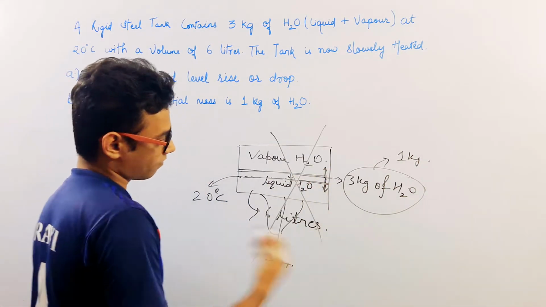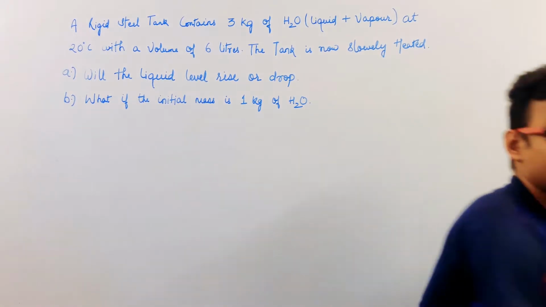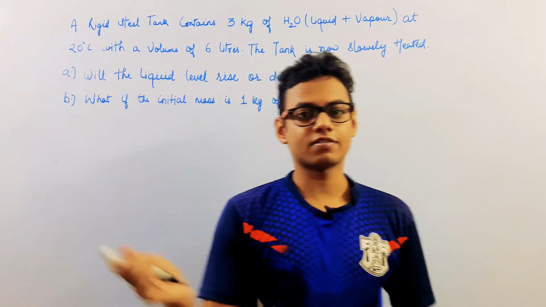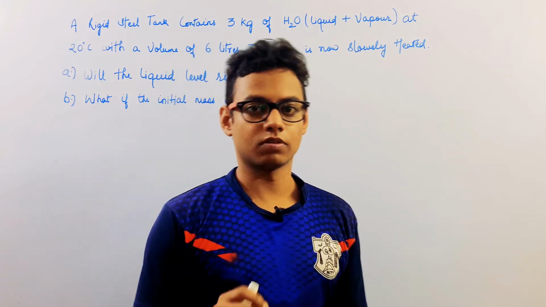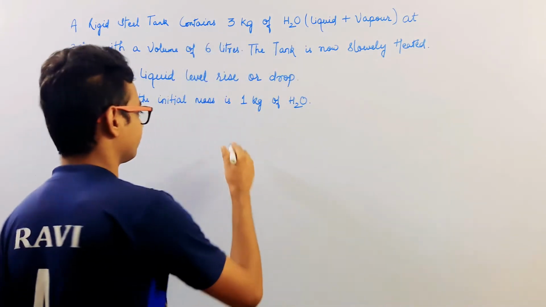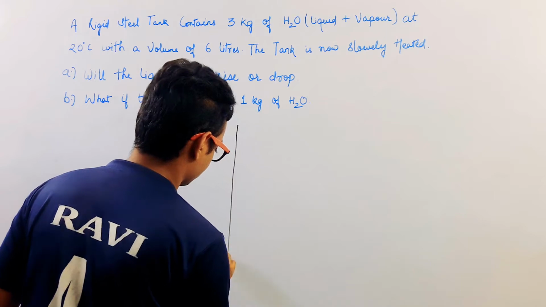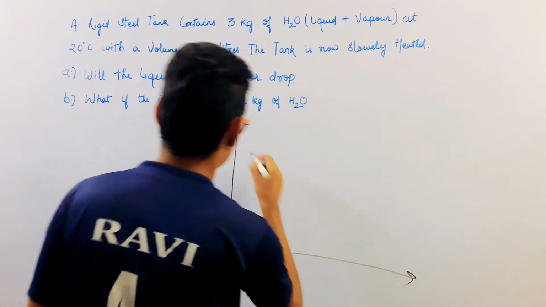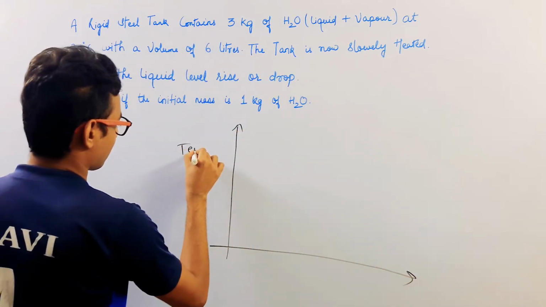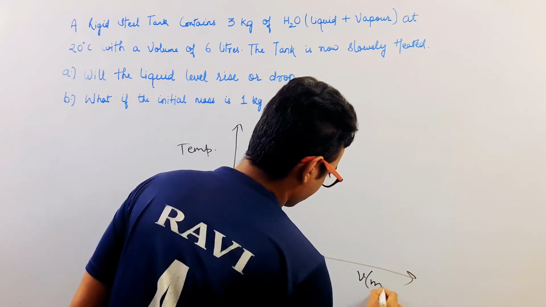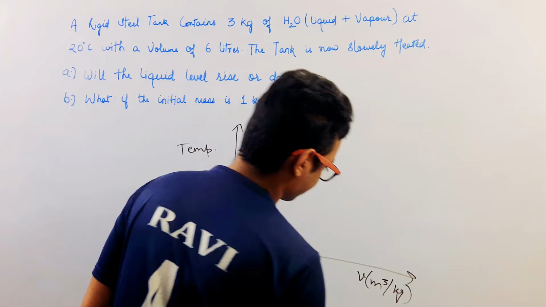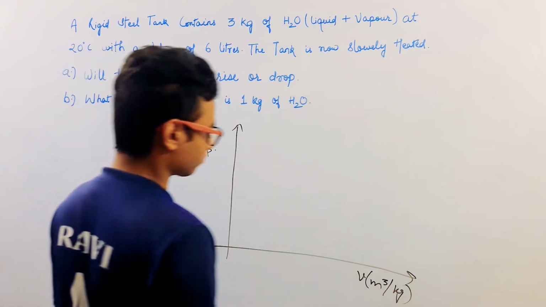Let us see why. For that, at first we need to understand the temperature versus specific volume diagram of H2O. This is temperature and this is specific volume of H2O.